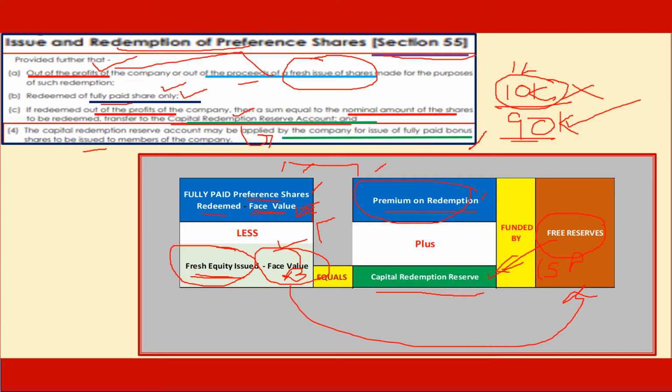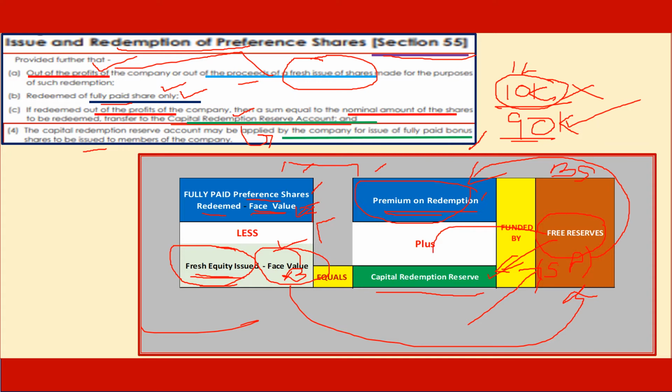which includes share premium account. If there is a share premium included in free reserves, share premium could be used for mainly two purposes. One, for payment of redemption premium, or for issue of bonus shares. Now, this diagrammatic representation makes it very clear that in any solution that you do, ensure that you take the face value of preference shares, deduct from it the fresh equity issued, and for the balance, match the figures with the free reserves of the company.